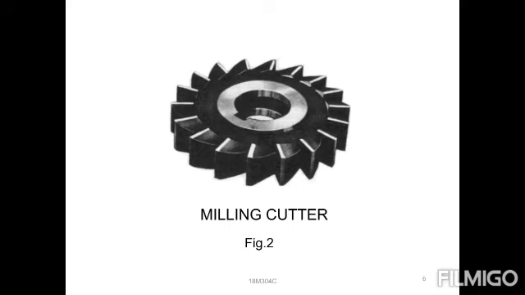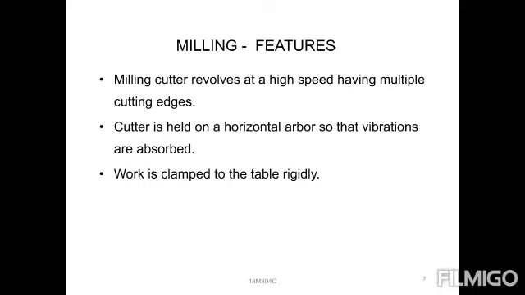Then next, what are the main milling features? The milling cutter revolves at a high speed and has multiple cutting edges. Next, the cutter is held on a horizontal arbor to avoid vibrations. Next, the work is clamped to the table for rigidity. So the work is always held on the table.